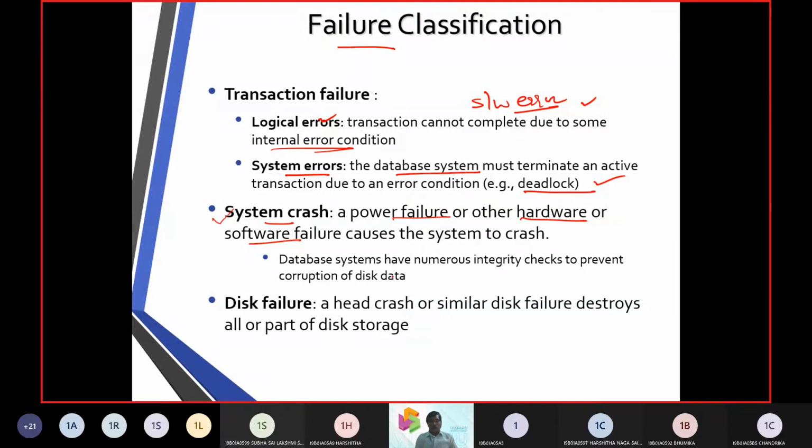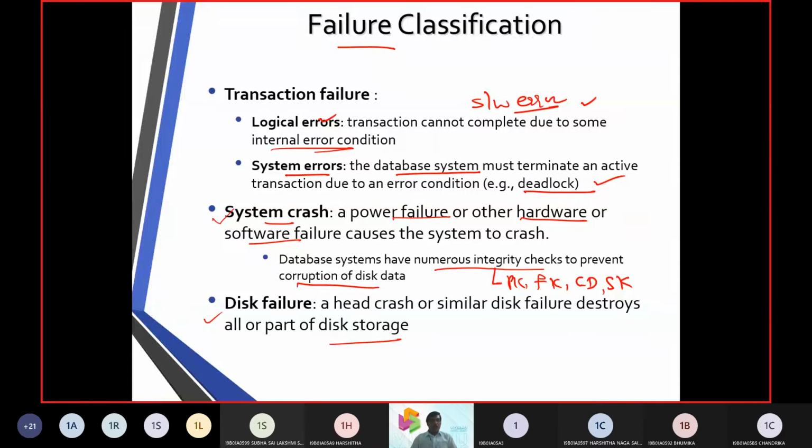System crashes involve numerous integrity checks, which you are aware of, such as a primary key, foreign key, candidate key or super key. All these items may be corrupted on the disk, and finally the hard disk is going to fail.